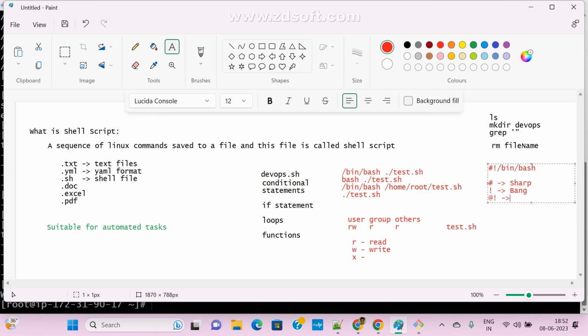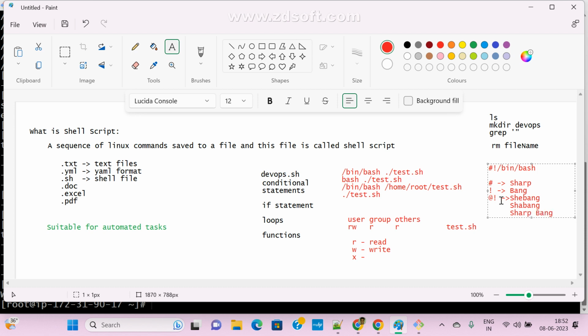The full form is shebang. We can call it shebang, or we can call it sharp bang.